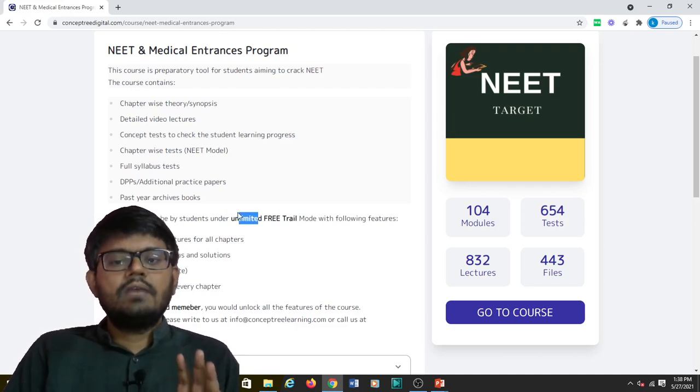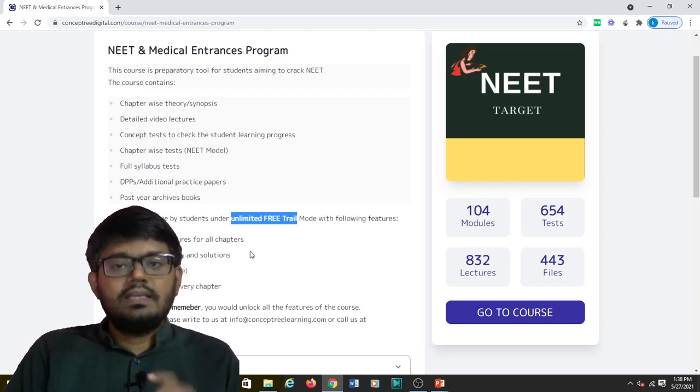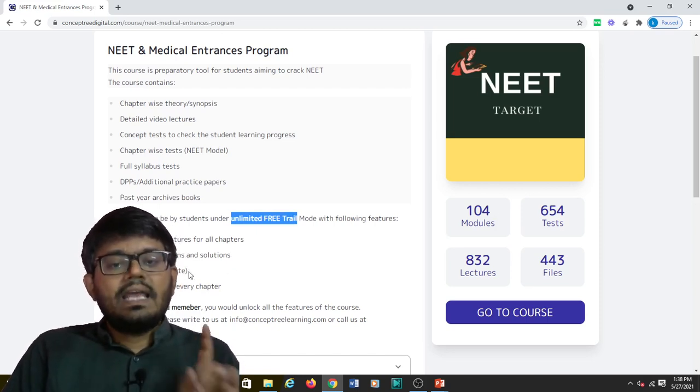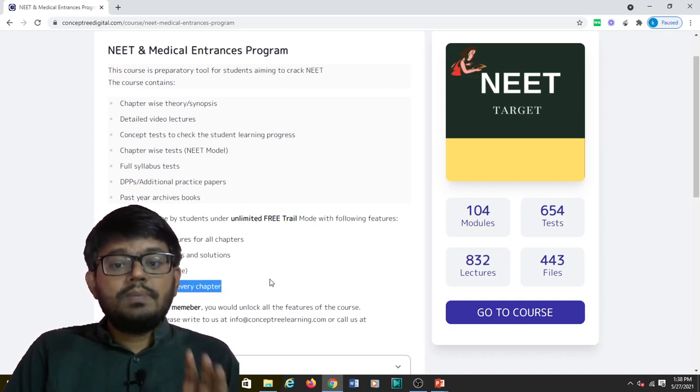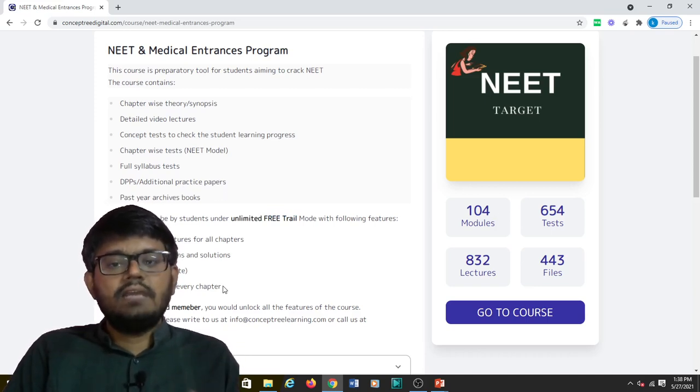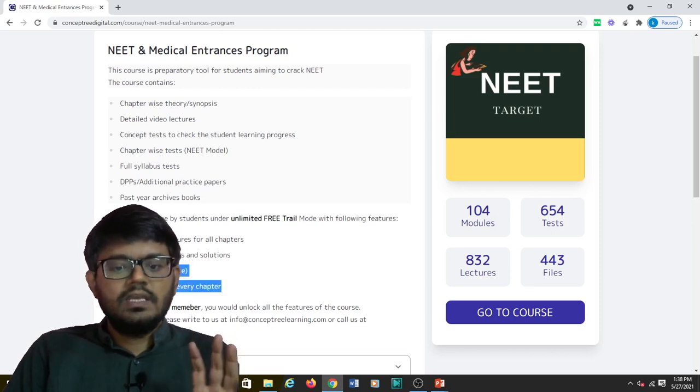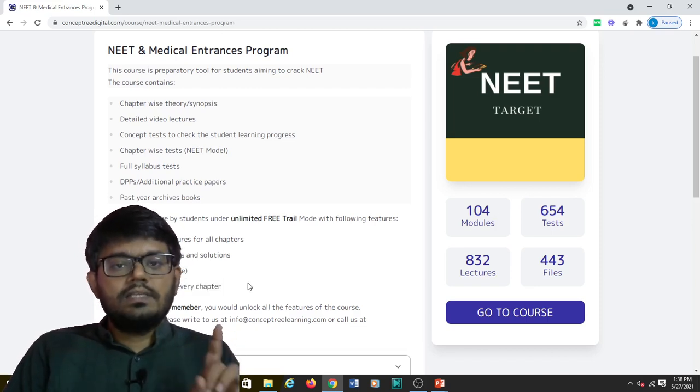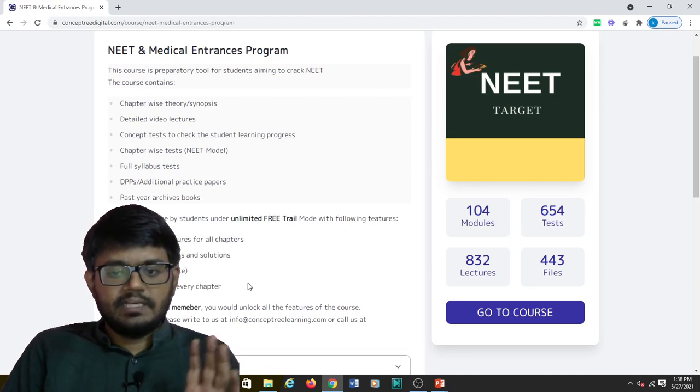But here, I want to highlight the second part: even in the paid course you will have an unlimited free trial option. You can access the materials and you can access a sample test for each chapter. And in the paid version you will get unlimited tests. But even with the trial version, unlimited trial, you will be able to take at least a minimum of one test per chapter.